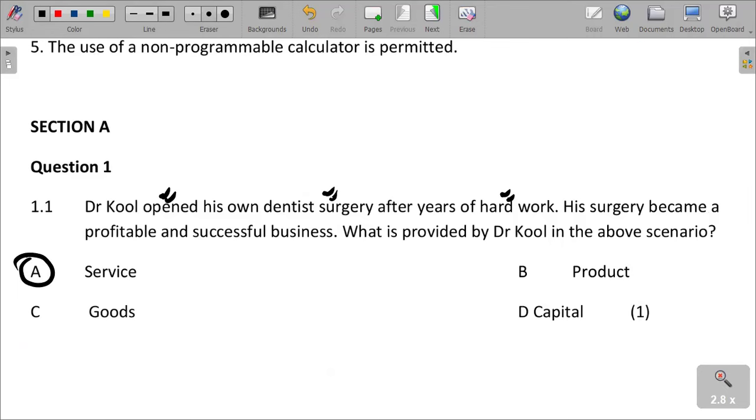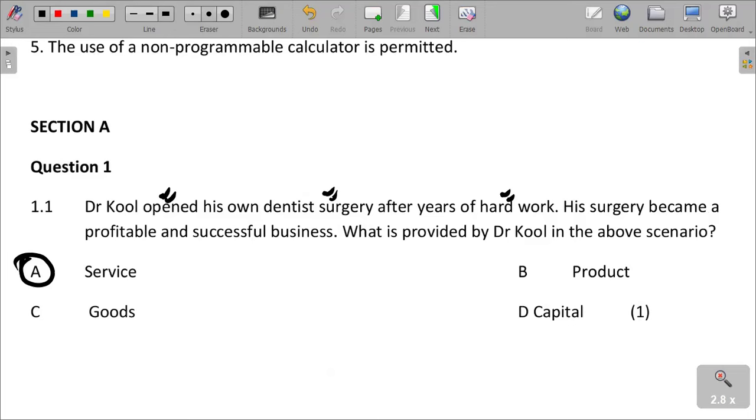A service is provisioned such that it is consumed at the point of sale. So if you can see a surgery, it is a service whereby the patient will be receiving service at the point of contact. So it is not a product because we cannot package it, we cannot touch it.